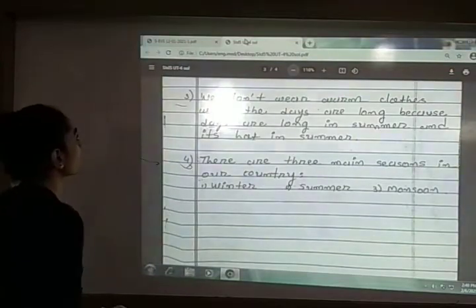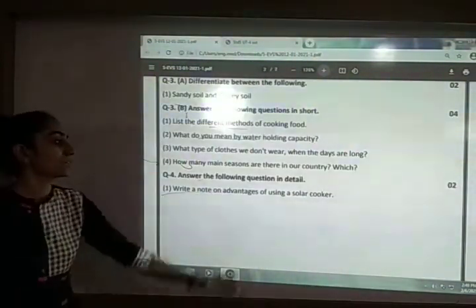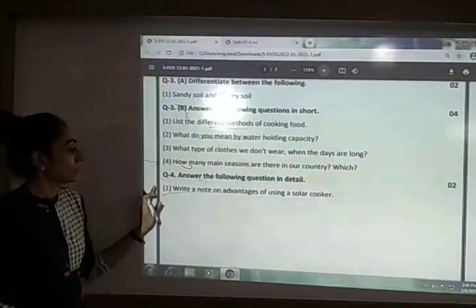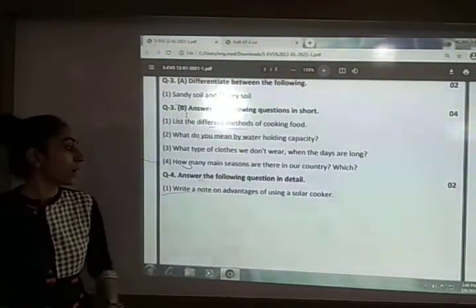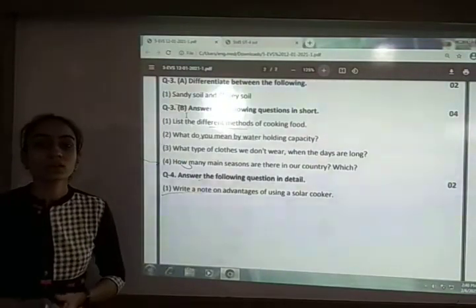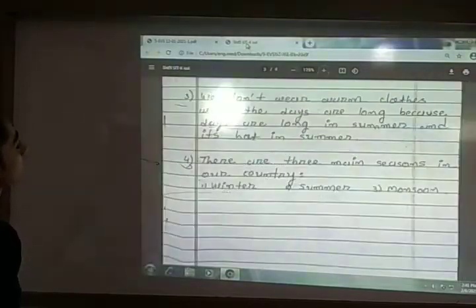Now the last one, question number 4. Answer the following question in detail. It is a 2 marks question, and you have to write the answer in detail. The question is: write a note on the advantages of using a solar cooker. What are the advantages of using a solar cooker? So let me see the answer for this one.